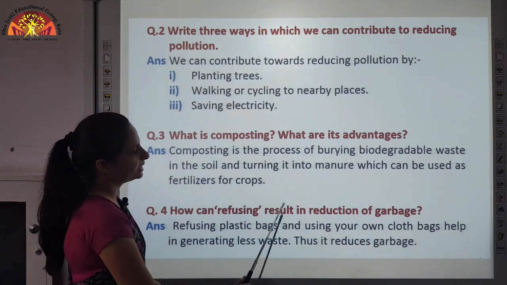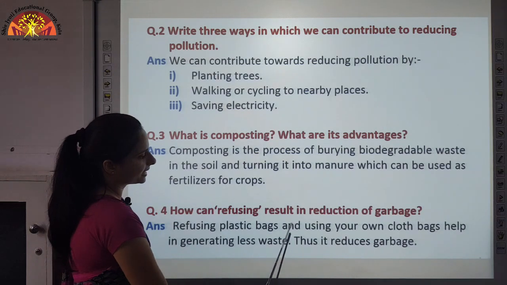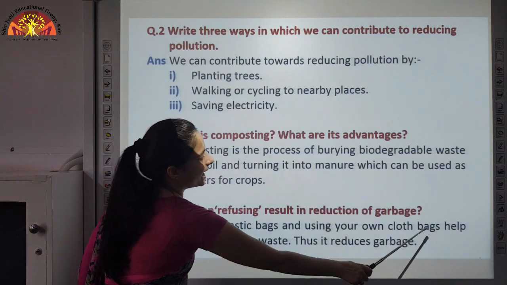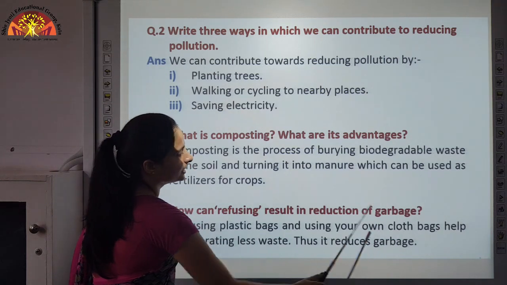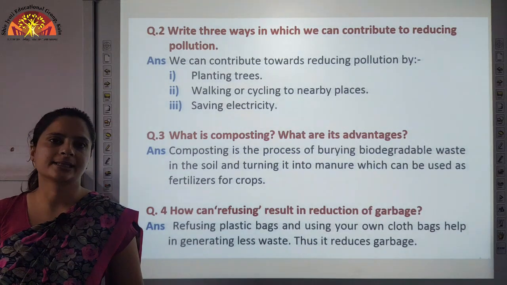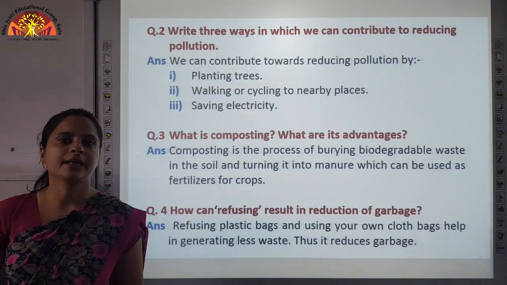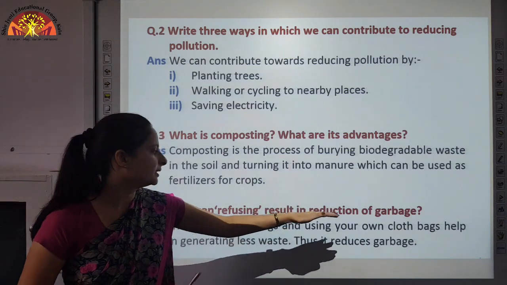How can refusing result in reduction of garbage? Refusing plastic bags and using your own cloth bags helps in generating less waste, thus it reduces garbage. As I told you, if you refuse the use of plastic bags and if you are going for shopping, if you carry your own cloth bags, you are reducing the garbage.